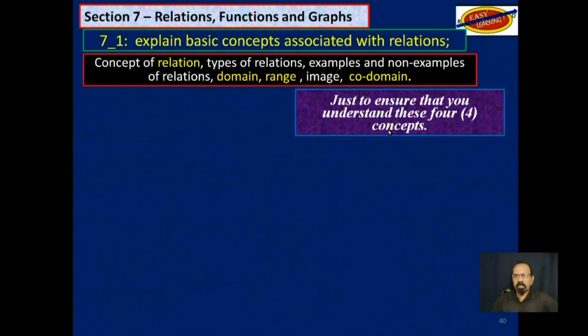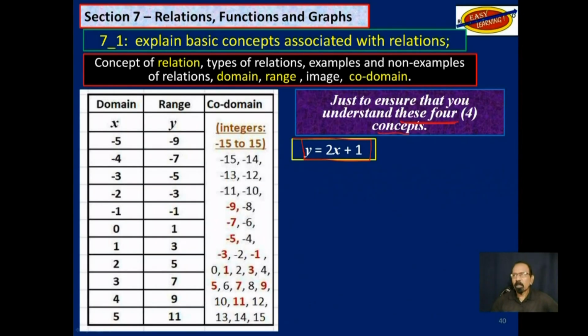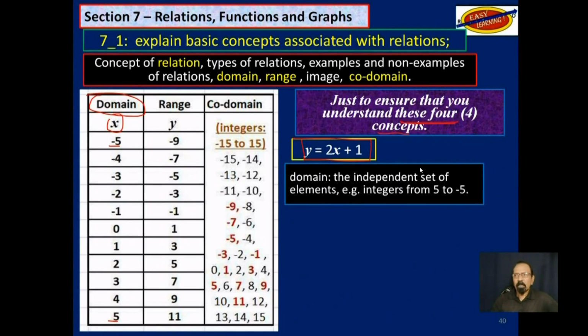Just to ensure that you understand these four concepts, because you have to understand them for the rest of this section, let us say we have a relation here. Now this is a relation: y is equal to 2x plus 1. It's in the form of an equation. The domain would be the independent variables for x. Let us say it is from -5 to 5. That's the domain. It is the independent set of elements, integers from -5 to 5.